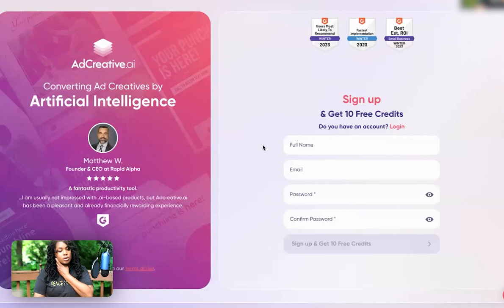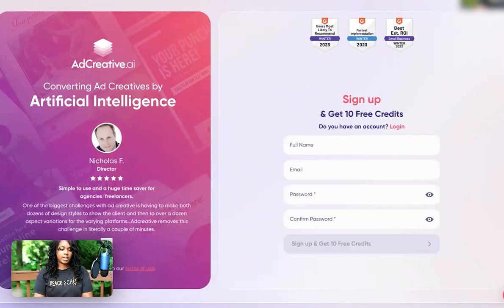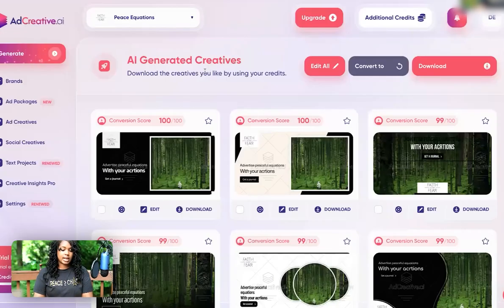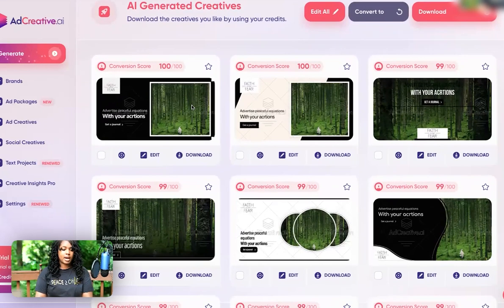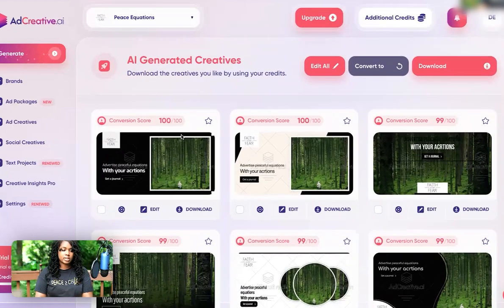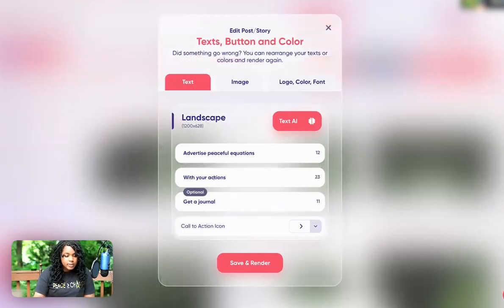Right here on the website, we click on Generate Ad Creatives, and then you go ahead and sign up and put all your information in there. It will have you put in a bank card for a free trial, just for verification. Now, as I get into the website, I did start out with a few of the images that they already had on the site, and then I just put my information. So here, it generated a few ad contents for me. I advertised peaceful equations. I had a typo there, so I will go ahead and update that.